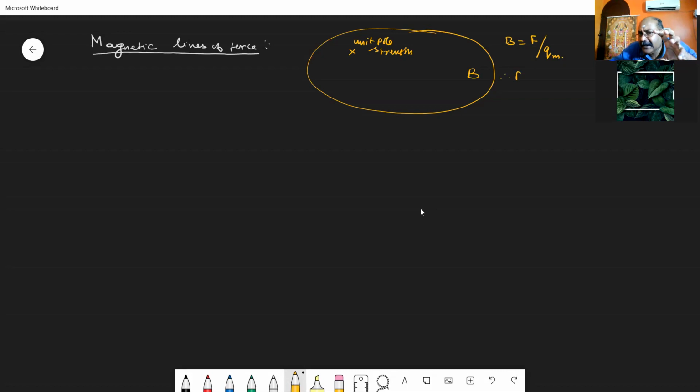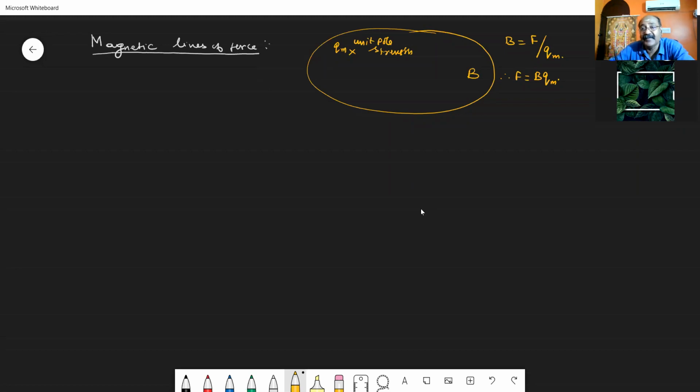So what will be the force experienced on that unit pole strength placed at that point? Then the force experienced will be B into Qm. Now, if the Qm is considered to be unity, then the force will be equal to the magnetic field at that point.